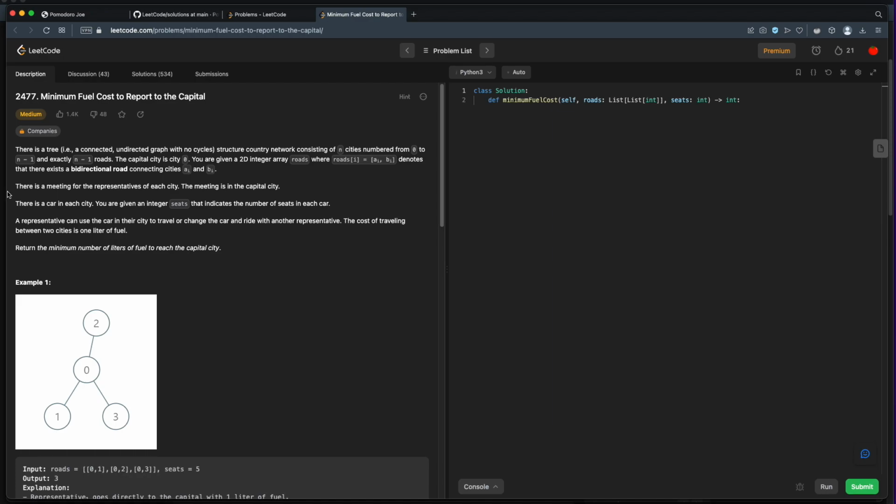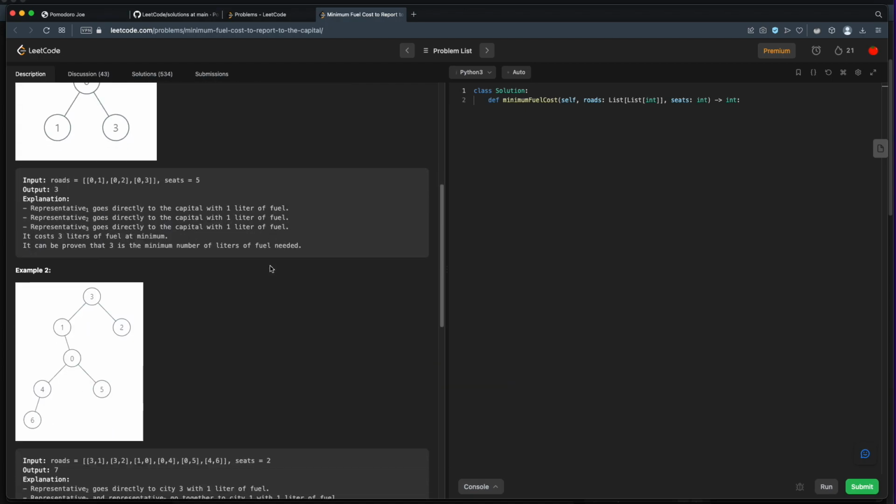There is a meeting for the representatives of each city. The meeting is in the capital city. There is a car in each city. You are given an integer seats that indicates the number of seats in each car. A representative can use the car in their city to travel or change the car and ride with another representative. The cost of traveling between two cities is 1 liter of fuel. Return the minimum number of liters of fuel to reach the capital city.